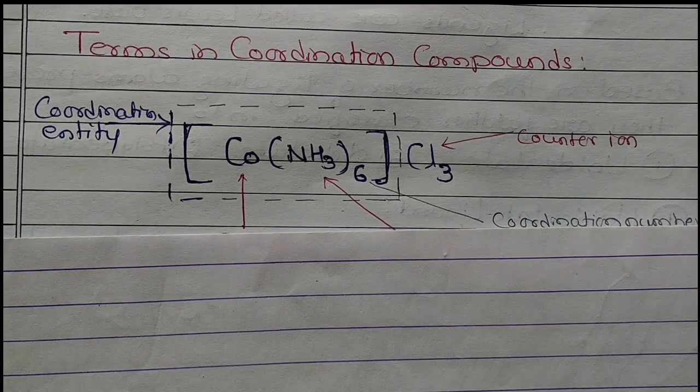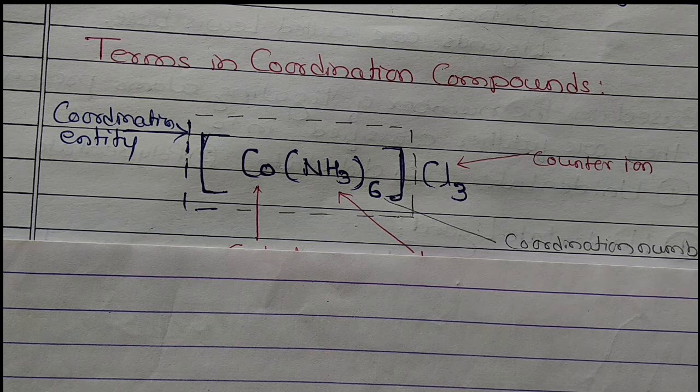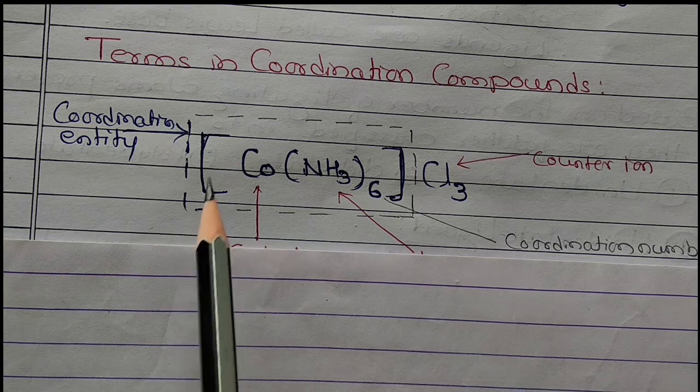So here the complex is cobalt hexamine chloride. We know we have written the cobalt and ammonia in the square bracket.